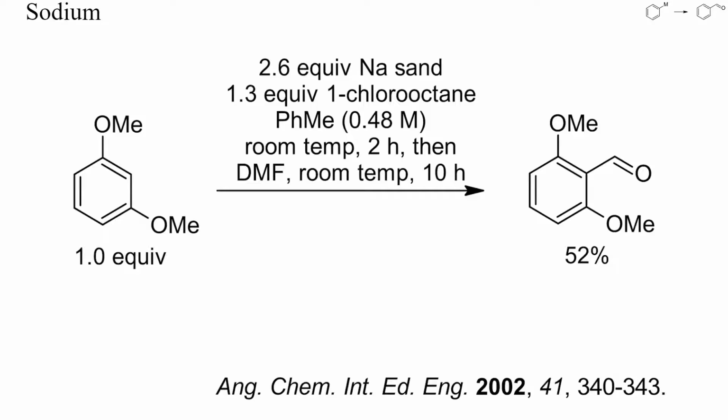I'll show you now some examples of arene metalations by deprotonation instead of halogen-metal exchange. It seems that 2,6-dialkoxyaryl sodium intermediates are particularly easy to generate.